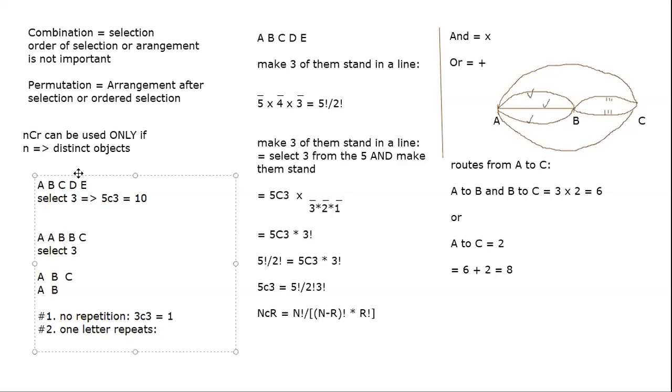There are 2 such groups of which I select 1. When I select one group, I already select 2 letters, so now I just have to select the third letter. Let us say I selected double A. Now I have a B and a C, two more letters from which I have to select my third letter. So 2C1 times 2C1, that's 2 times 2, so that's 4. So total is 1 plus 4, 5.